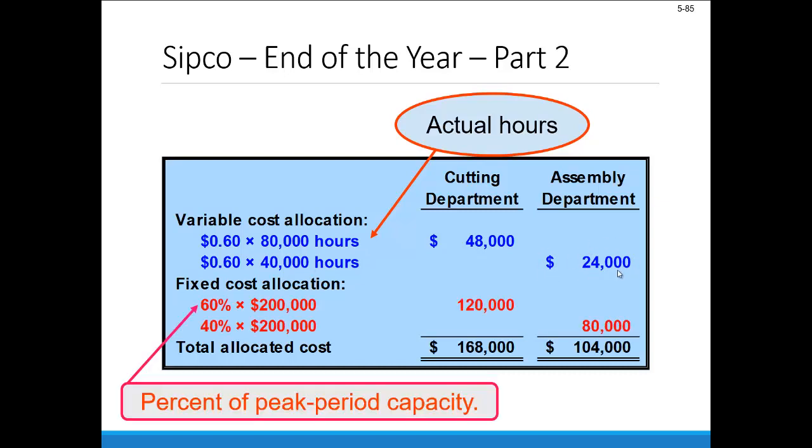And then for those allocations of fixed costs, we'll take the percentage of the peak period capacity times that budgeted fixed cost. So 60% for cutting times the 200,000 or 120,000, 40% for assembly times the 200,000 or 80,000, and then we'll add it up. That means we're allocating $168,000 to cutting and $104,000 to assembly.